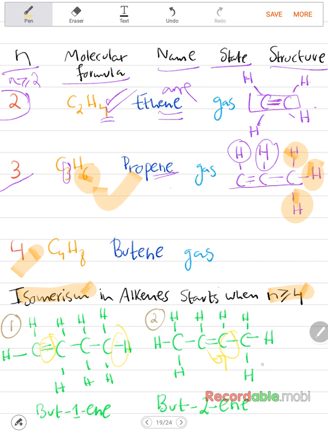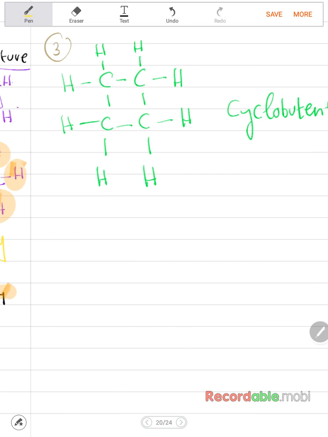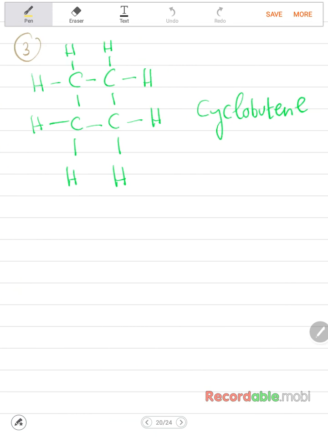So yeah, I'm sorry about that confusion about alkanes, but for alkanes as well, the branching kind of isomerism starts from n greater than or equal to 4. And as for the substitution, like with a chlorine or a bromine, a halogen that I discussed in the previous video, it can start from n greater than or equal to 2.